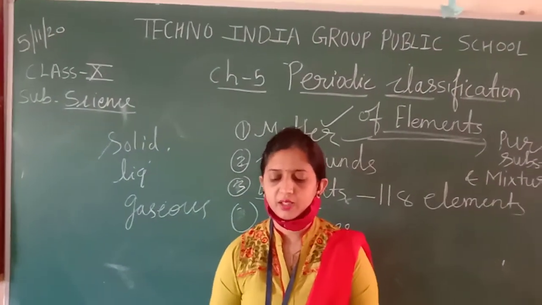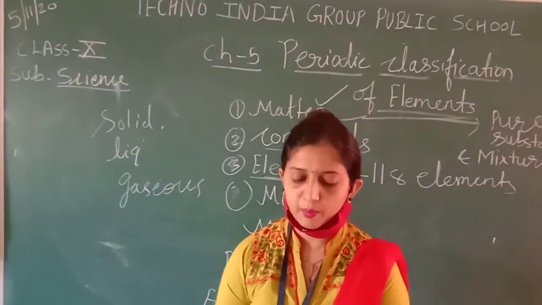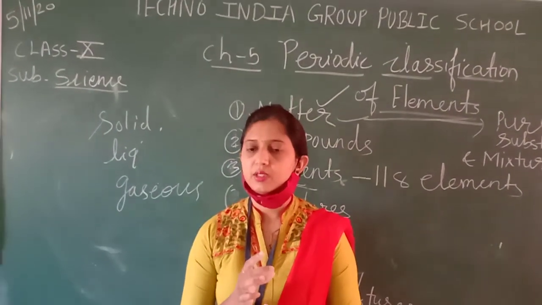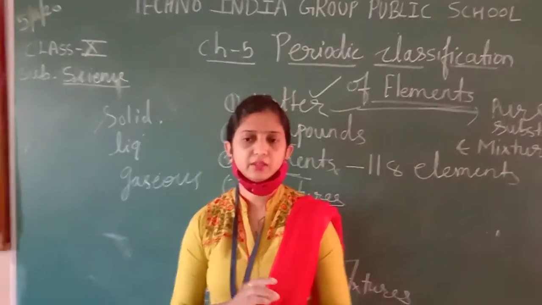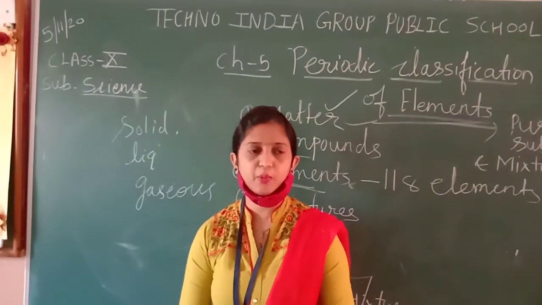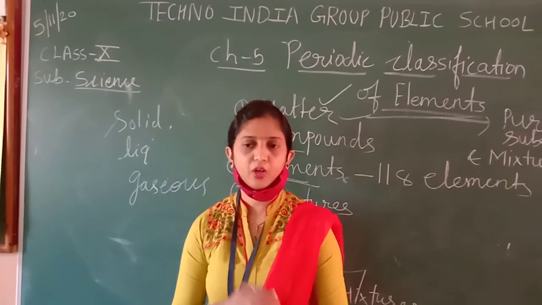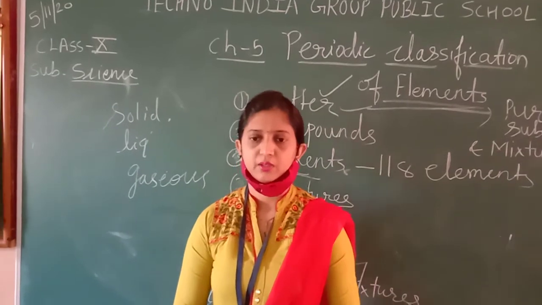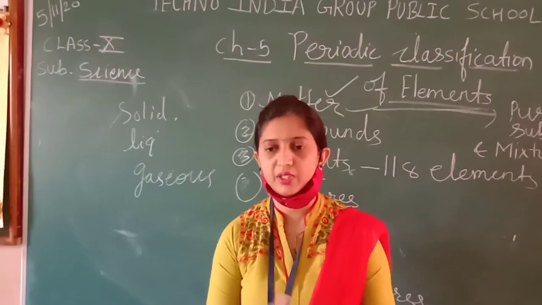Roughly, we see the properties of metal. If we see a metal, iron or gold or copper, what do we observe from its outer characteristics or physical properties? What is meant by physical properties or chemical properties? I think you studied this in the previous chapters.